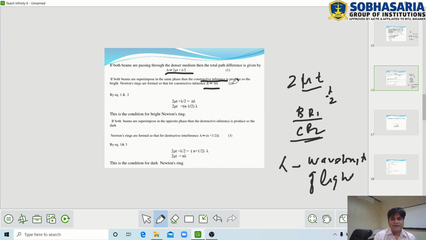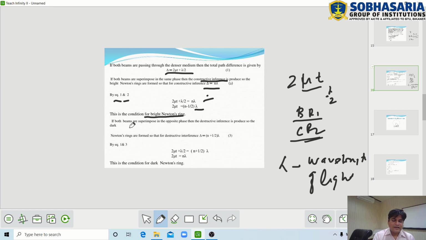By equations 1 and 2, the left sides are equal, therefore the right sides are also equal, so we can write 2 mu t plus lambda by 2 equals n lambda. Now we find the value of 2 mu t, which becomes (n minus 1 by 2) lambda. This is the condition for bright Newton's ring.